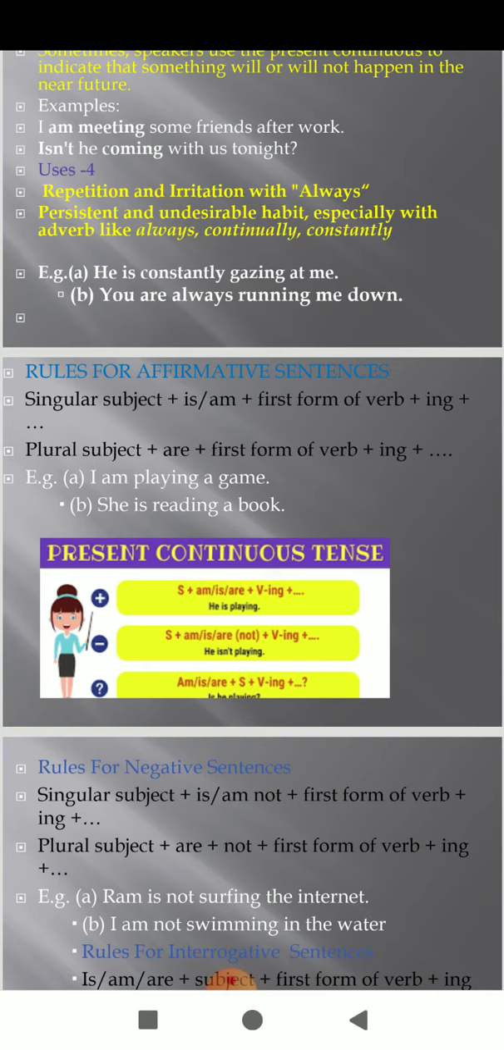And when we will see negative sentences, students, singular subject plus is/am not plus first form of the verb plus ing. And for plural, the same thing, instead of is it will be are plus not plus first form of the verb plus ing. Ram is not surfing the internet. I am not swimming in the water.